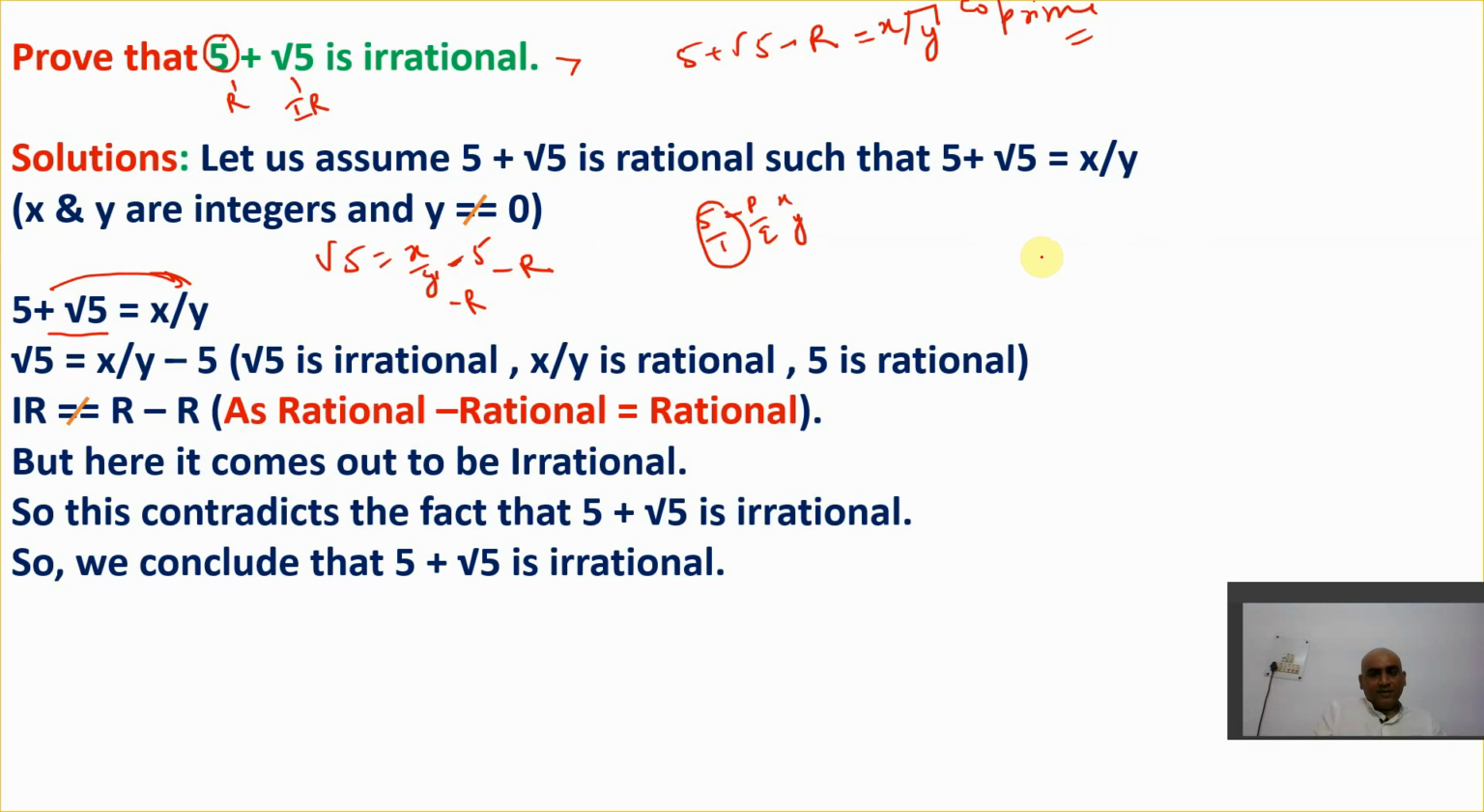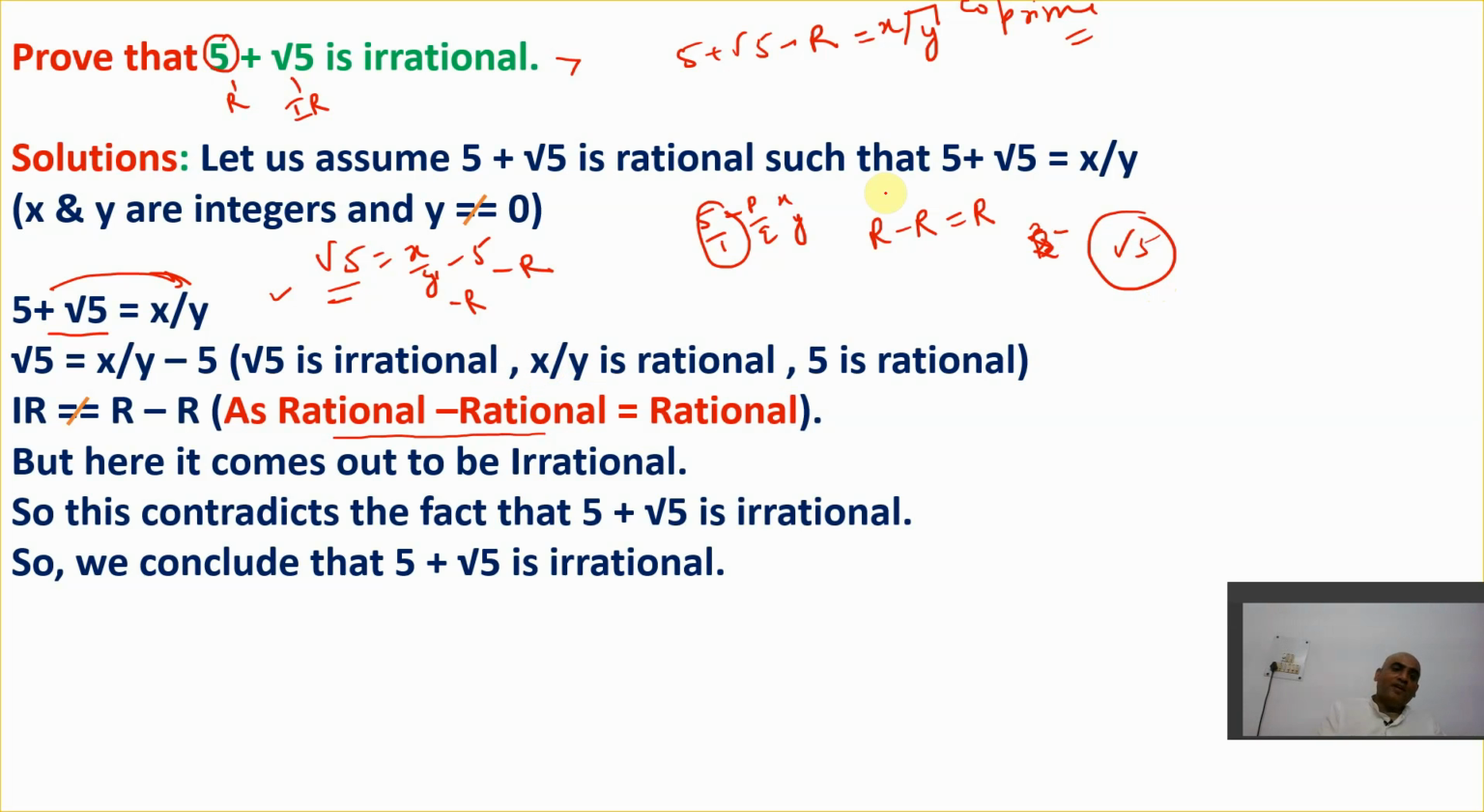You have studied in the earlier classes, in the ninth class, operations on rational numbers. So rational minus rational is what? A rational number. If we subtract any two rational numbers, we must get a rational number. That is a rule. But here the resultant is not rational. Here the resultant is irrational, because root 5 is irrational.